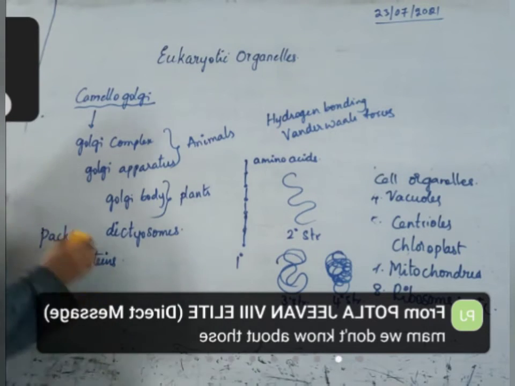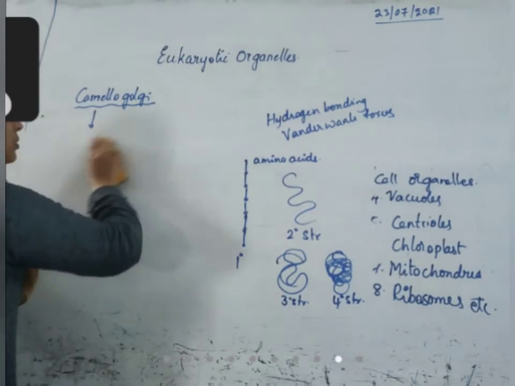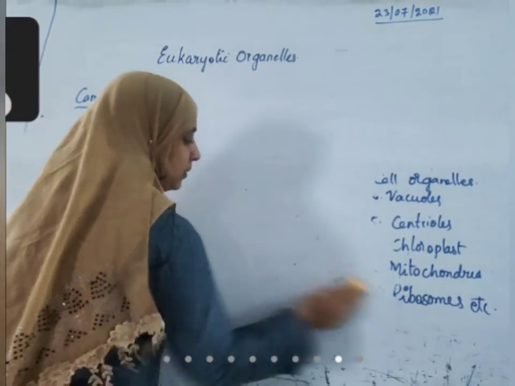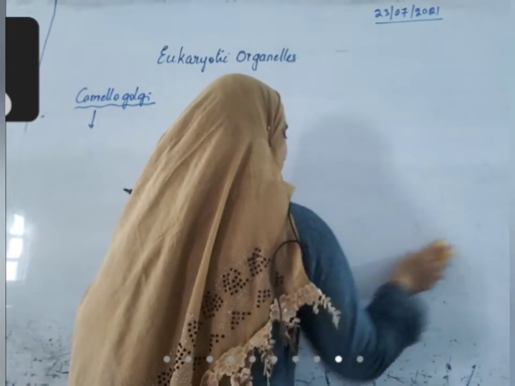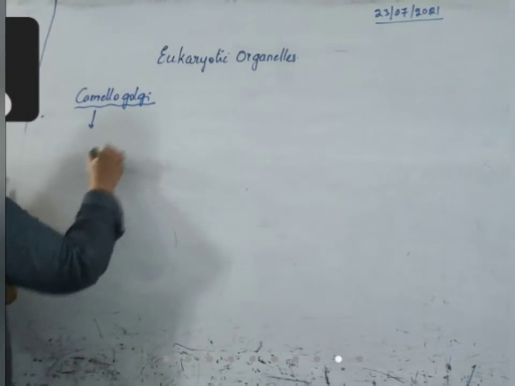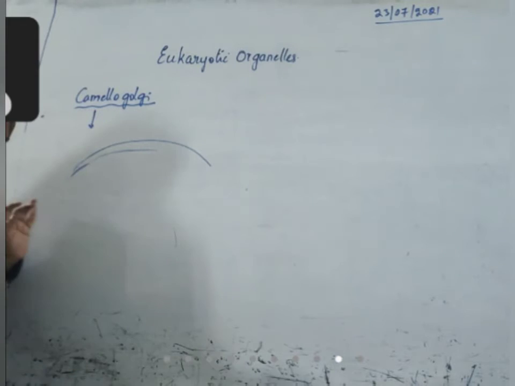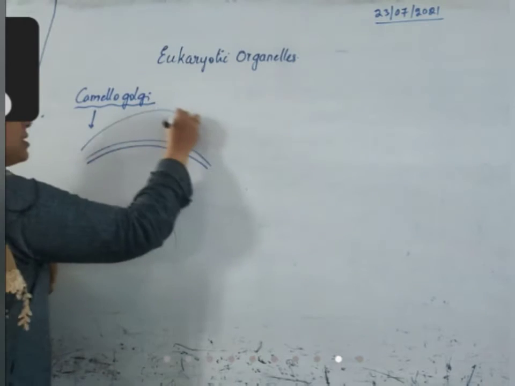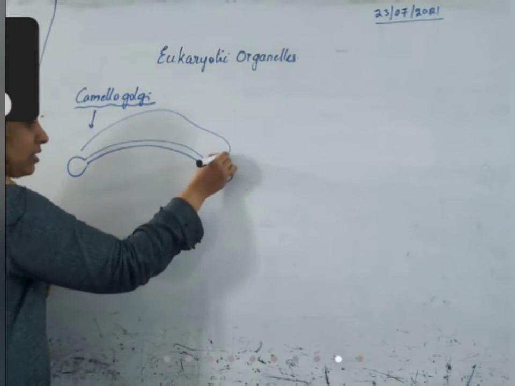Let us observe the structure of the Golgi complex. It consists of cisternae, sheet-like structures, and vacuoles at the end.